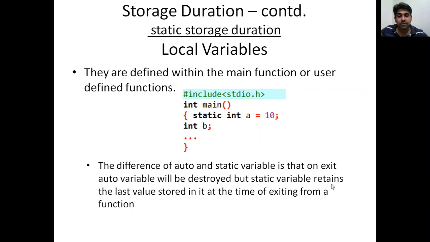A static variable retains the last value stored at the time of exiting from the function. B will get destroyed, but A will retain its value. For example, I'm not changing the value of A throughout the entire program, so once the end of the program is reached, A won't be destroyed. A will retain the value 10, but B will be destroyed because this is auto and this is static. That is the basic difference between these two.